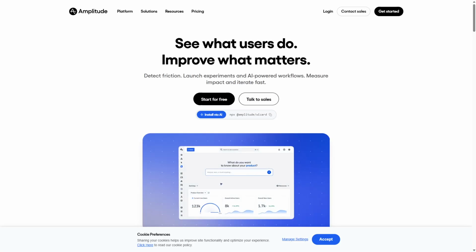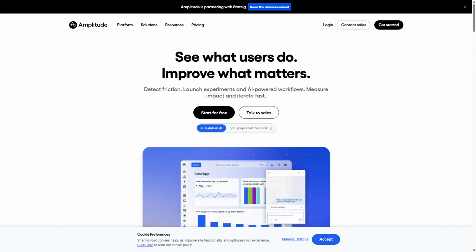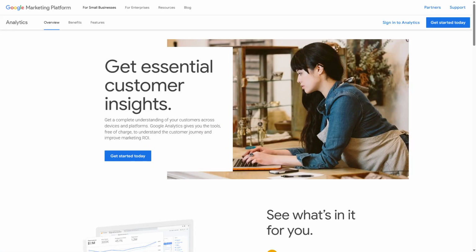Choose Amplitude if your focus is on detailed user behavior within your product and you need advanced tools for retention and engagement analysis. Google Analytics is recommended for businesses prioritizing website traffic analysis and marketing attribution. Both platforms excel in their areas, so aligning your choice with your specific goals will maximize your analytics impact and drive smarter decisions.